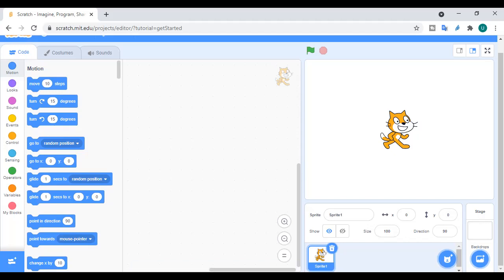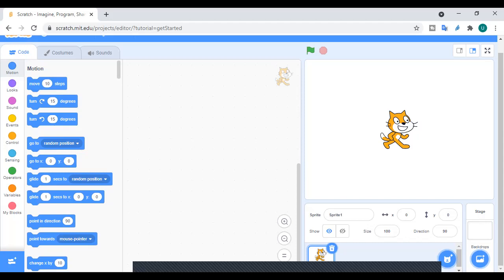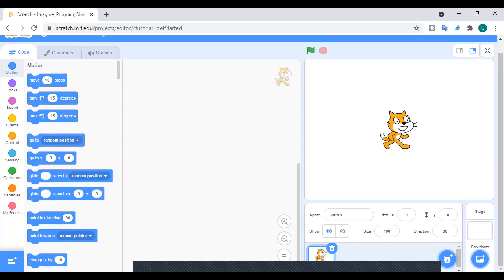Now, what is today's topic? Today's topic is we will learn about the actions and sounds of the sprite. We will click on the motion block category, which is already open for us. On this, we have to find the go to random position block. It is the fourth one.